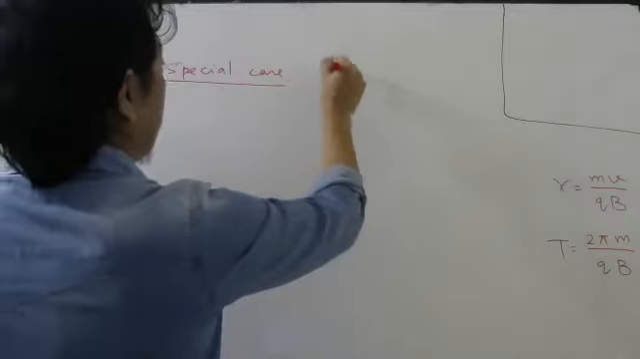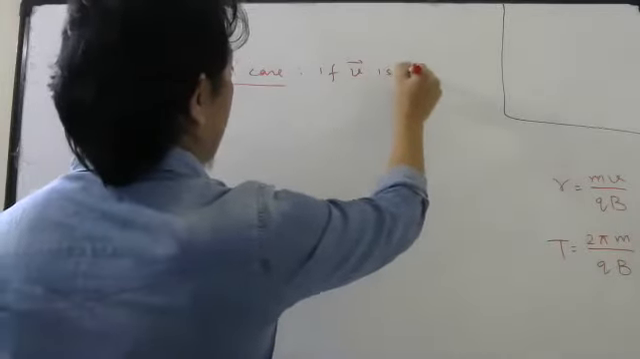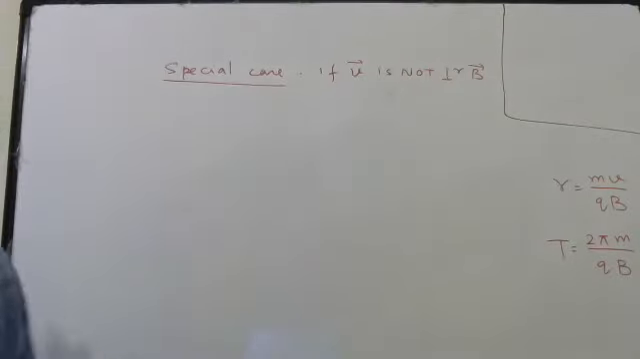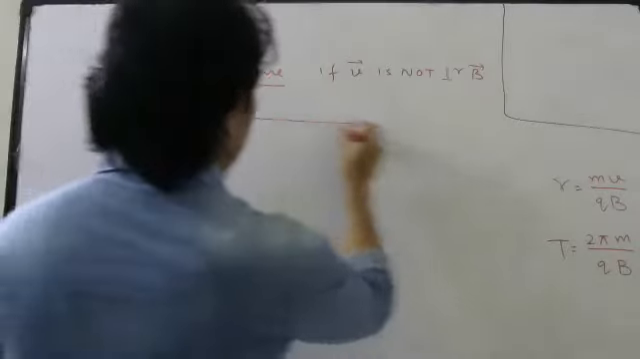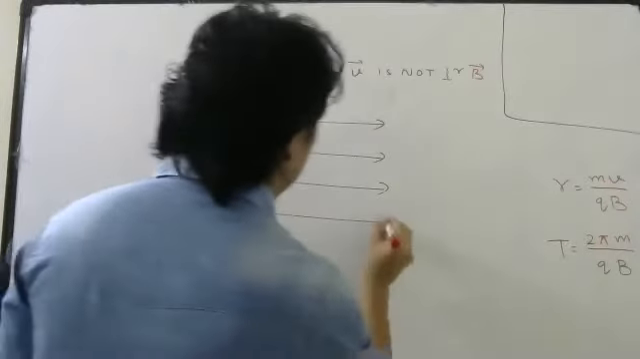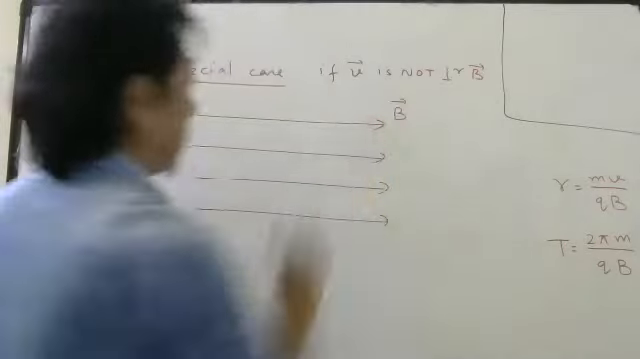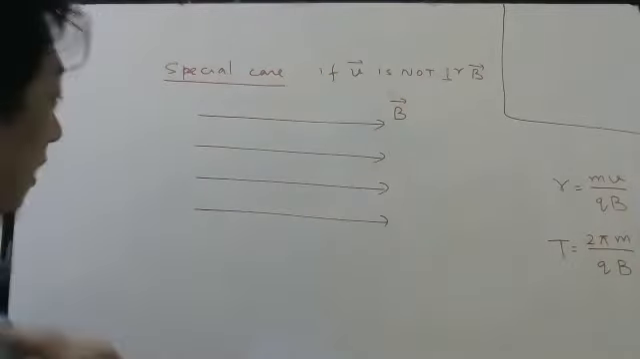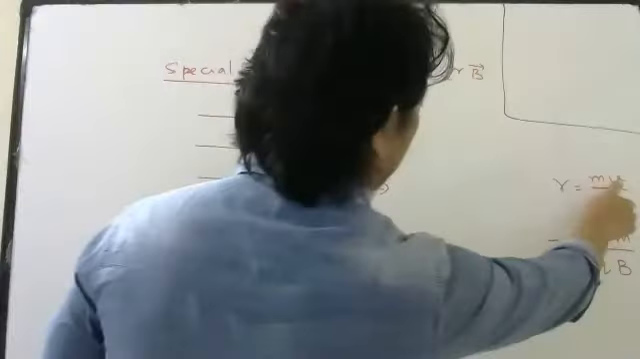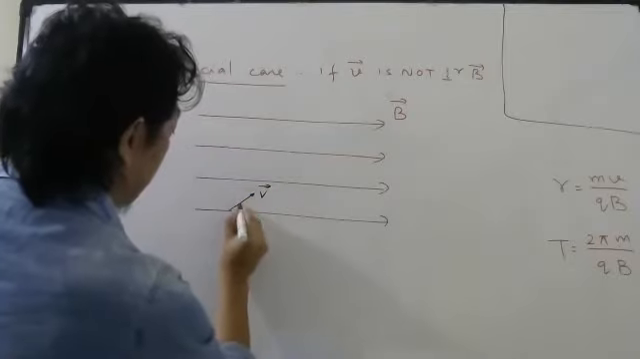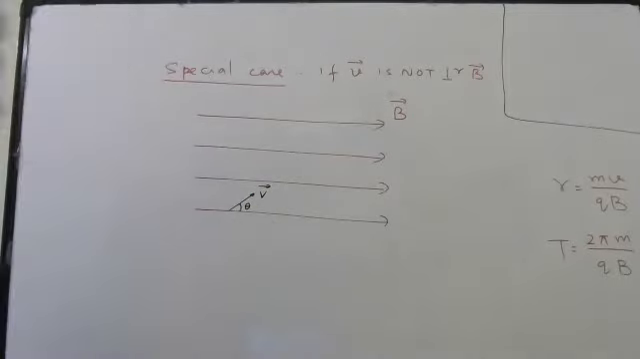If the velocity vector is not perpendicular to the magnetic field vector, let us draw a diagram. Let us say this is your uniform magnetic field, and the charge is coming not perpendicular. If it comes perpendicular with some velocity v, then it makes a circle here, you know. But let us say it is coming at some angle theta like this.